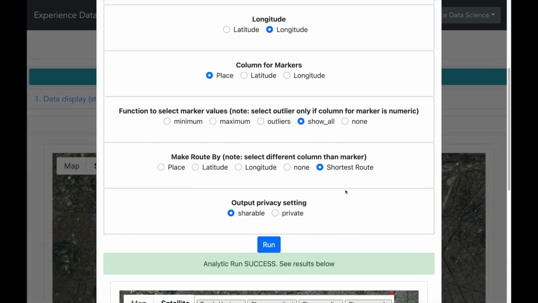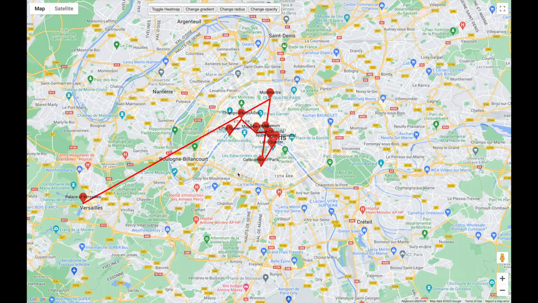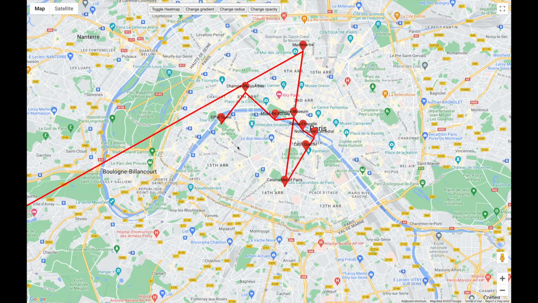So in a while, I see all the markers which are nicely overlaid over the city of Paris. This is awesome. The markers are on the tourist locations such as Eiffel Tower, Louvre Museum, Notre Dame, Versailles, etc., etc. In addition, I also see a shortest route to visit all the places.